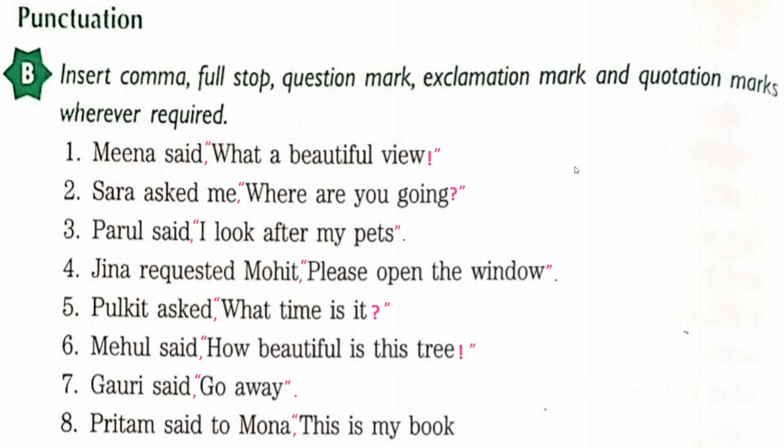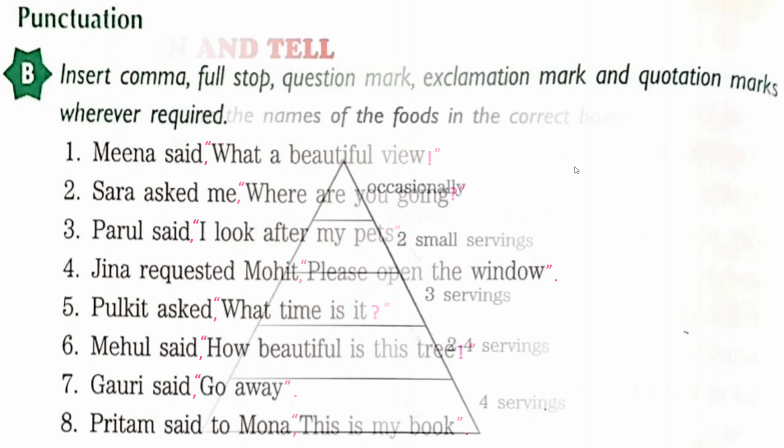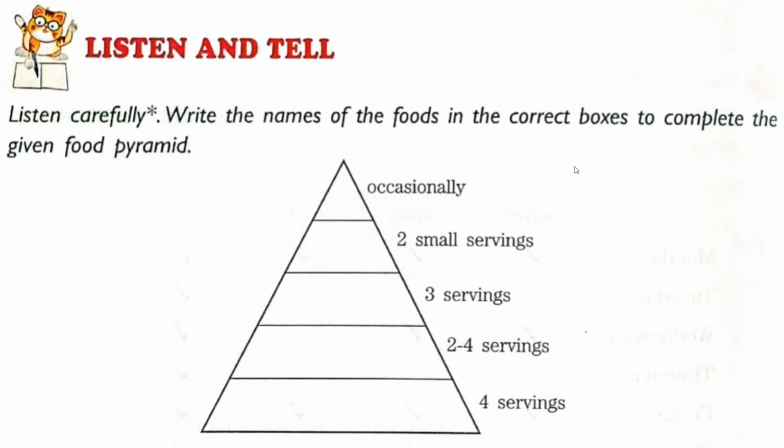So it starts with inverted commas, closes with inverted commas and then a full stop. So children, you have done punctuation from class 1 or 2 only, so it is very easy for you to do. Now listen and tell.